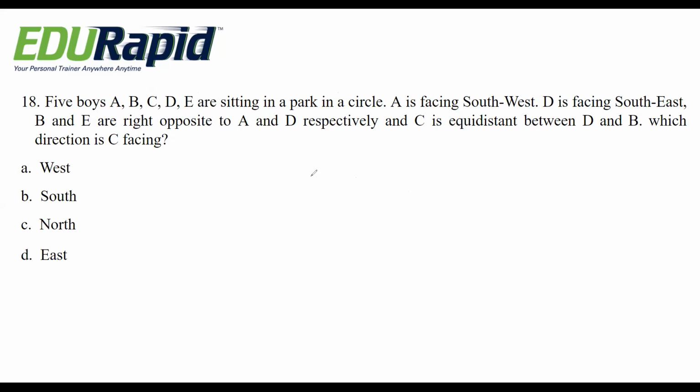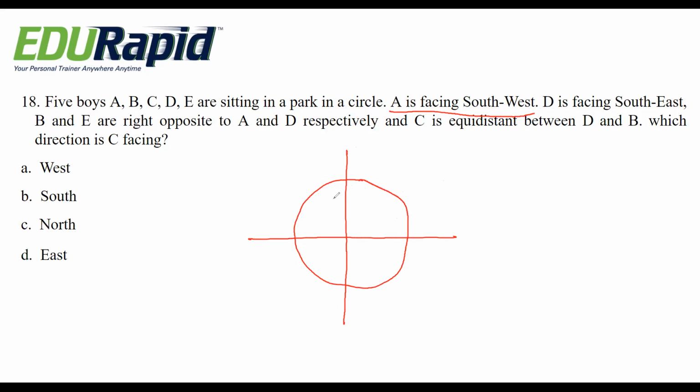Okay, these 5 boys are sitting in a circle. This is the circle, and these are the directions. Okay, now they are telling A is facing southwest. Southwest means this direction.